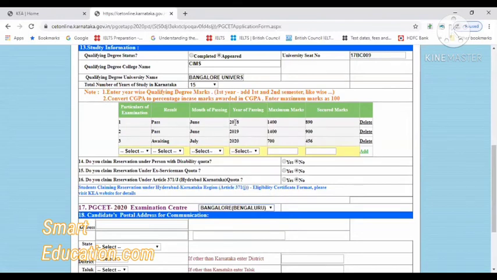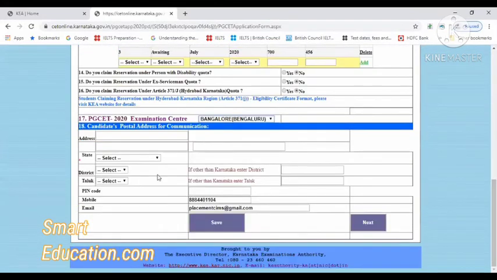Where you would like to take the exam, which city you are in, mention that there, and give the address. In the address, don't mention special symbols like hash or door number, all those things you should not mention. You should just mention it in words, alphabets and numbers only, nothing else.